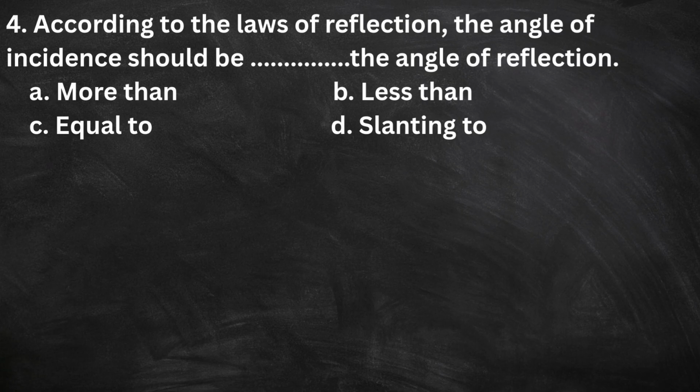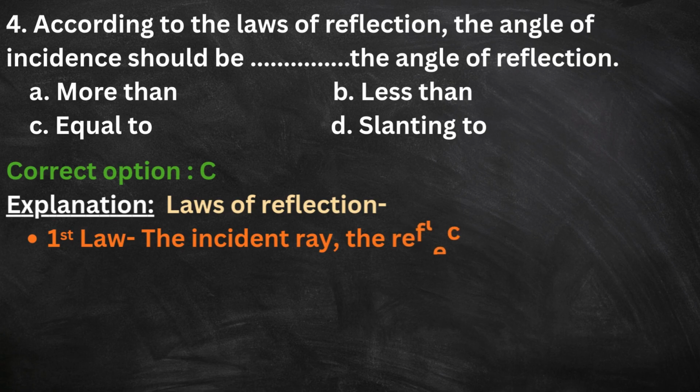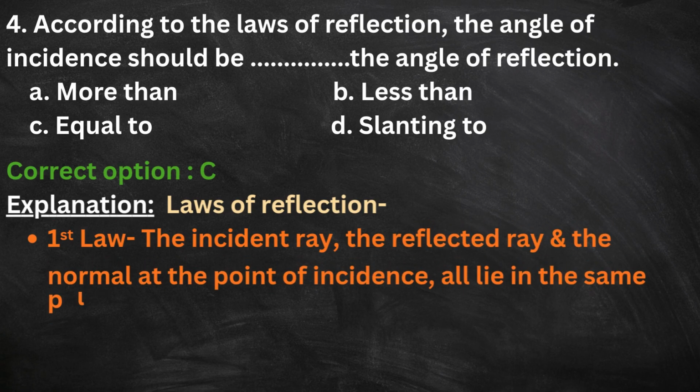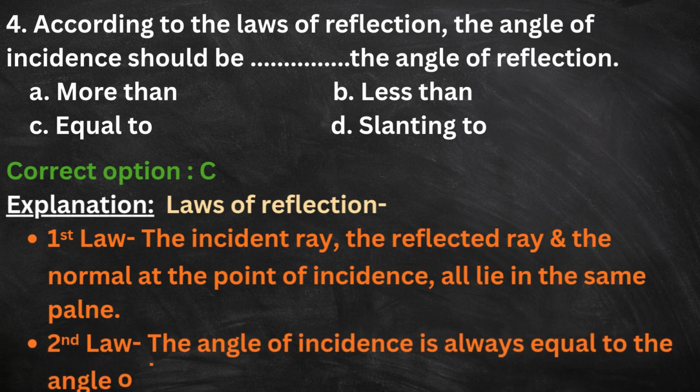4. According to the laws of reflection, the angle of incidence should be dash the angle of reflection. A. More than, B. Less than, C. Equal to, D. Slanting to. The correct option is C. Here is the explanation. Laws of reflection. First law. The incident ray, the reflected ray, and the normal at the point of incidence all lie in the same plane. Second law. The angle of incidence is always equal to the angle of reflection.